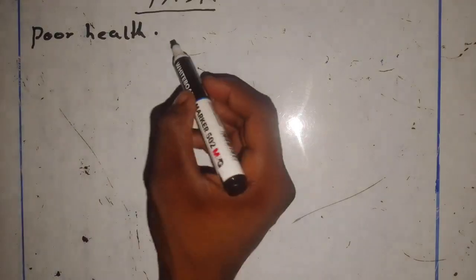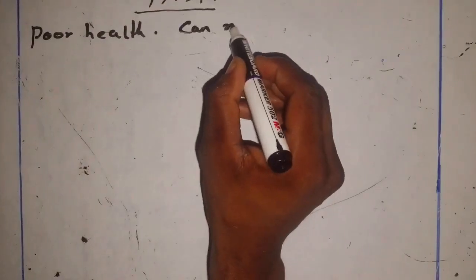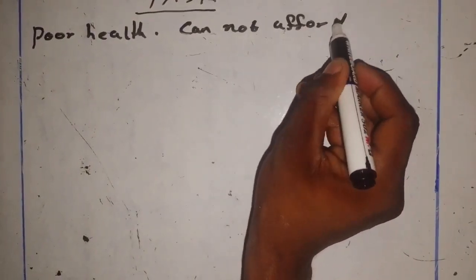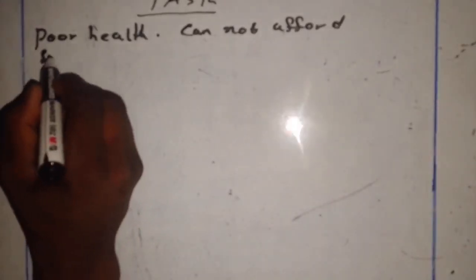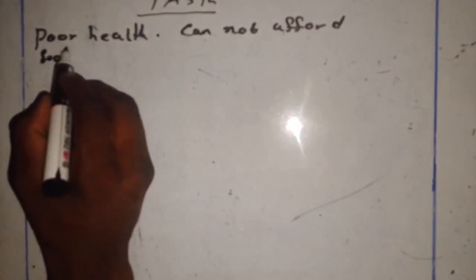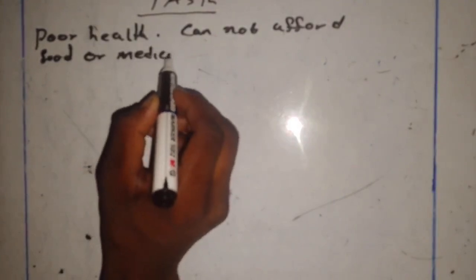So poor people cannot afford food or medical care.